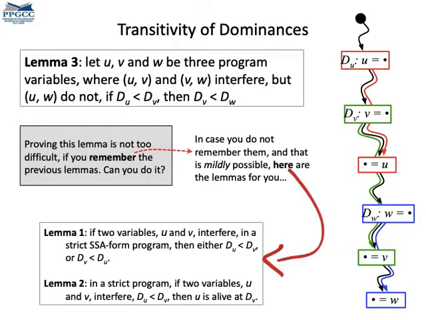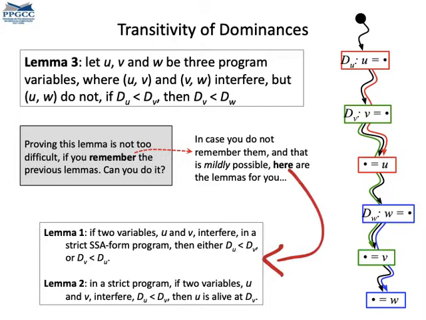Let's now move on to lemma 3. This lemma talks about the relation between any three variables, call them u, v, and w, so that u and v interfere, v and w interfere, and u and w do not interfere. In this case, if the definition point of u dominates the definition point of v, then the definition point of v must dominate the definition point of w. You can try to prove the lemma. You will need to use the two previous lemmas. I'm giving them to you on the bottom of the figure.